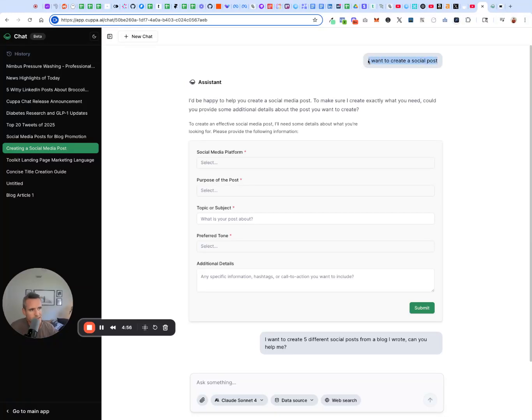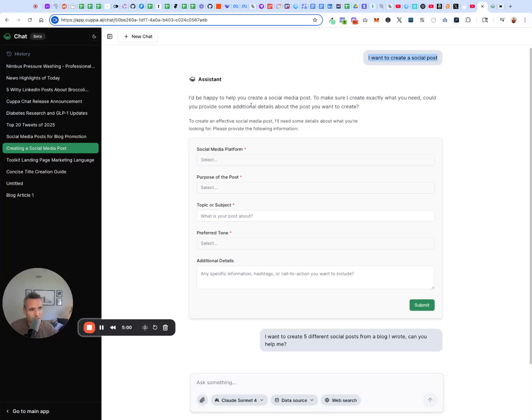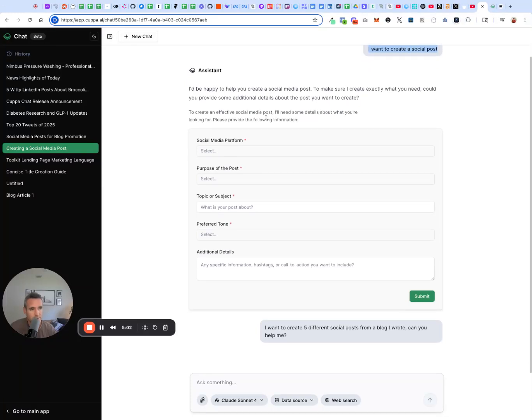Just to give you an example of the bare bones, the assistant helps you by giving you data fields that it'll need to process to then help you create the social post, right? So, what type of medium or platform, purpose, topic or subject, preferred tone, and any additional details. And then just hit submit.